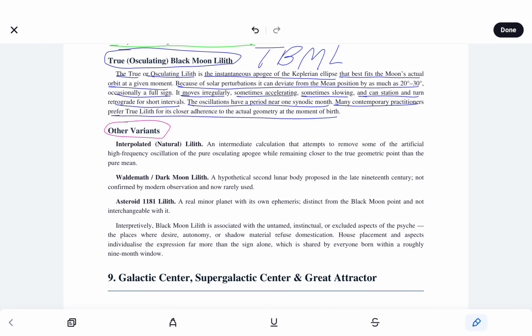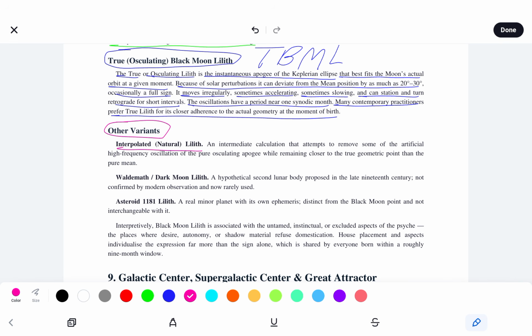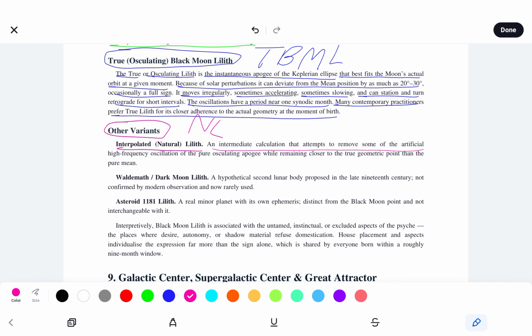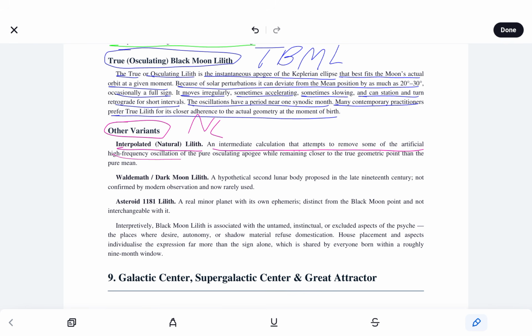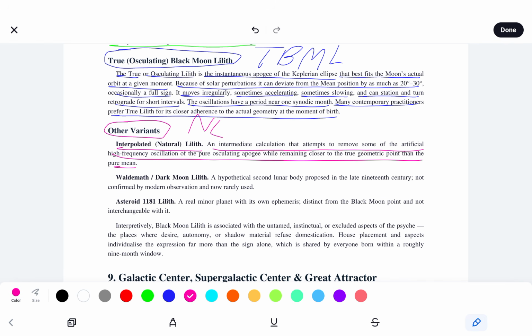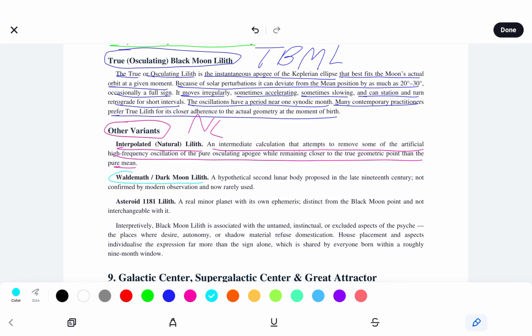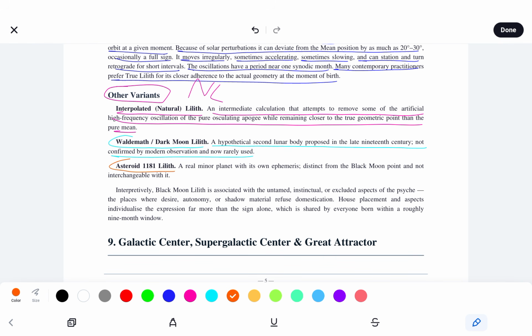And we see its other variants: interpolated or natural Lilith, or NL. An intermediate calculation that attempts to remove some of the artificial high-frequency oscillation of the pure oscillating apogee while remaining closer to the true geometric point than the pure mean. Dark Moon Lilith, or Waldemath, a hypothetical second lunar body proposed in the late 19th century, not confirmed by modern observation and now rarely used. Asteroid 1181 Lilith, a real minor planet with its own ephemeris, distinct from the Black Moon point and not interchangeable with it.